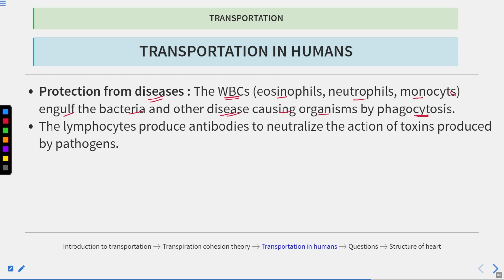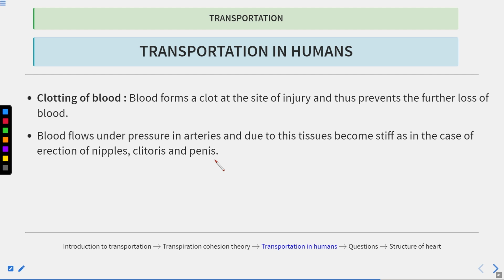Now the lymphocytes produce antibodies. We were talking about the lymphocytes also. They produce antibodies that neutralize the actions of the toxins that are produced by the pathogens, or you can say the antigens. So antigens are nothing but foreign particles. All right.